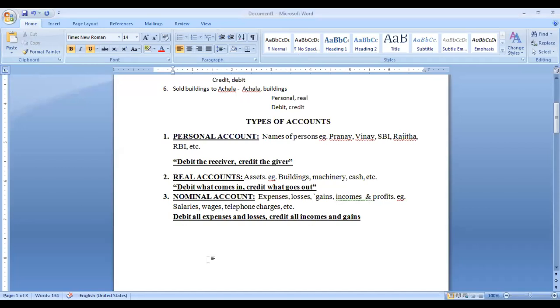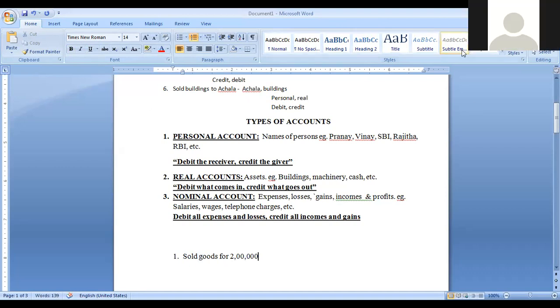Okay, I will check. First one is sold goods, for 2 lakhs. Amount is not required. So in this one, what are the two accounts that you identified?